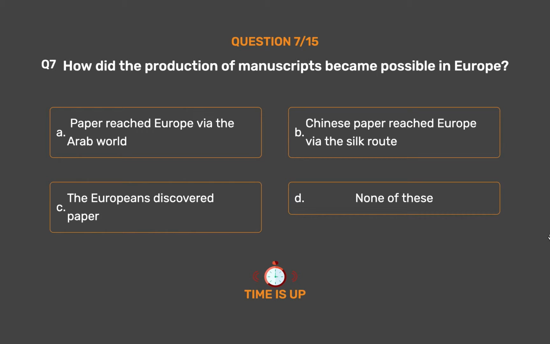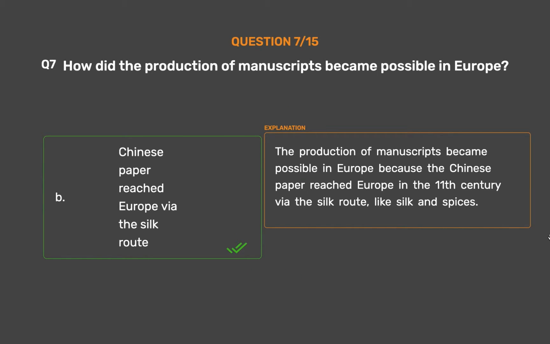The correct answer is Option B. Chinese paper reached Europe via the Silk Route. The production of manuscripts became possible in Europe because Chinese paper reached Europe in the 11th century via the Silk Route, like silk and spices.